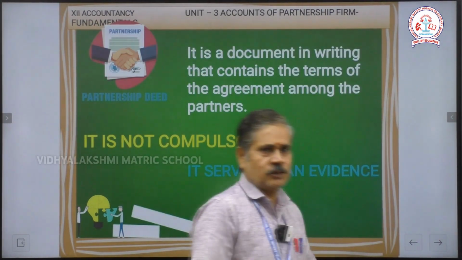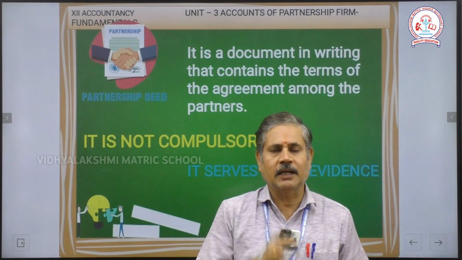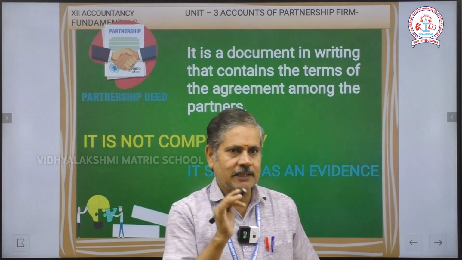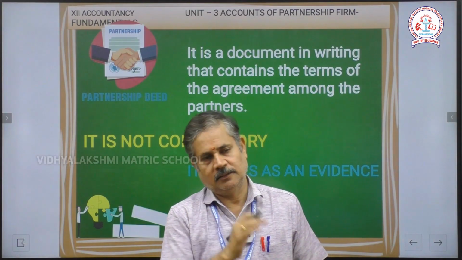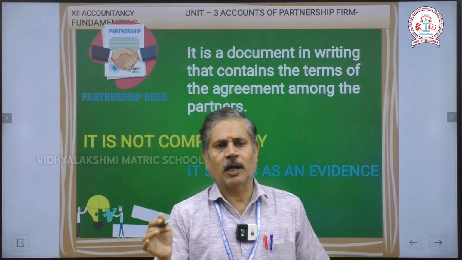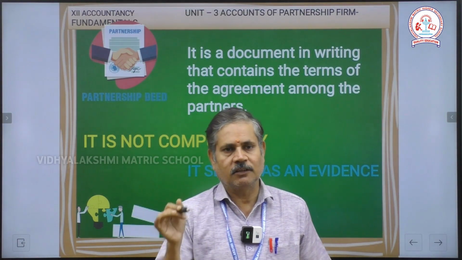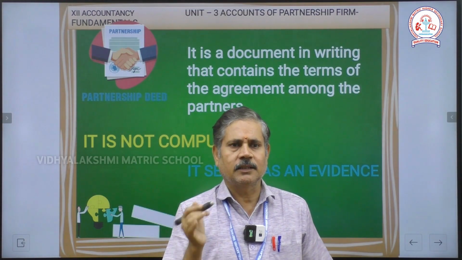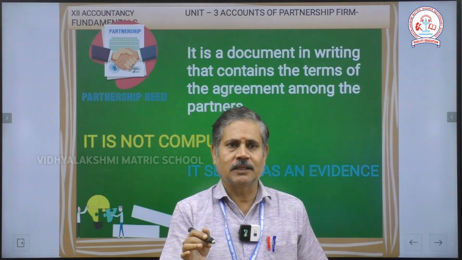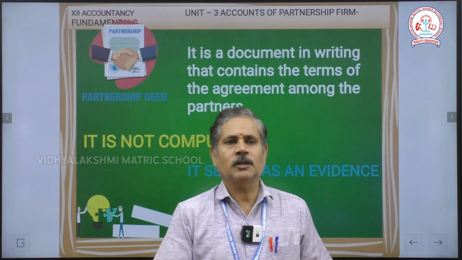Then the next one: it is a document in writing that contains the terms of agreement among the partners. So, what is meant by partnership deed? When two or more members join together, under the Partnership Act 1932 Section 4, what the partners decide is registered in writing. That is what is meant by agreement among the partners.